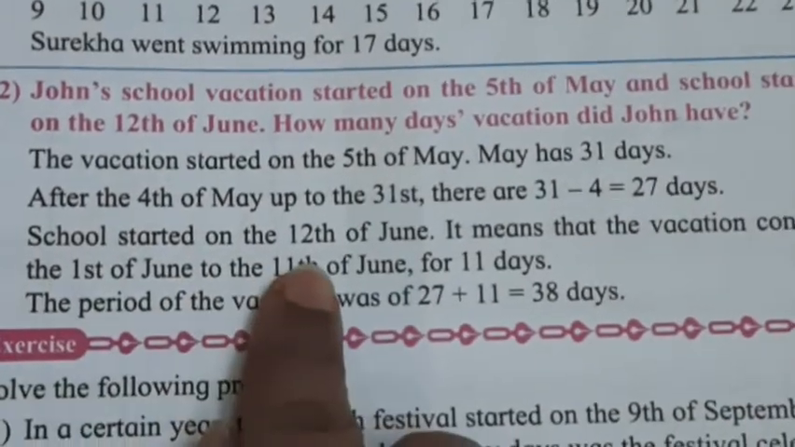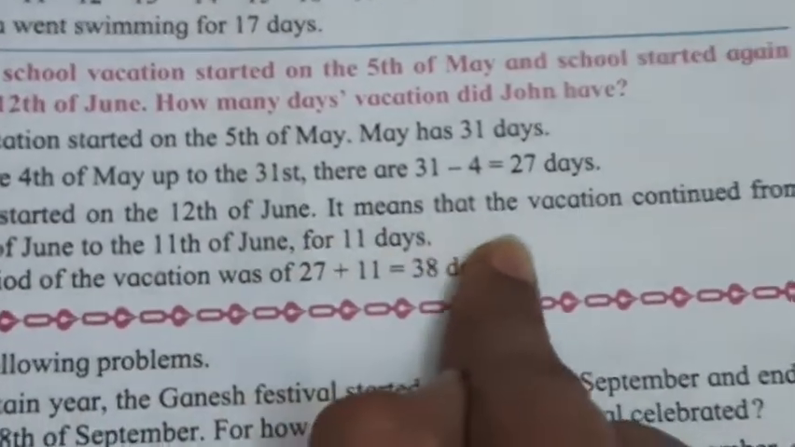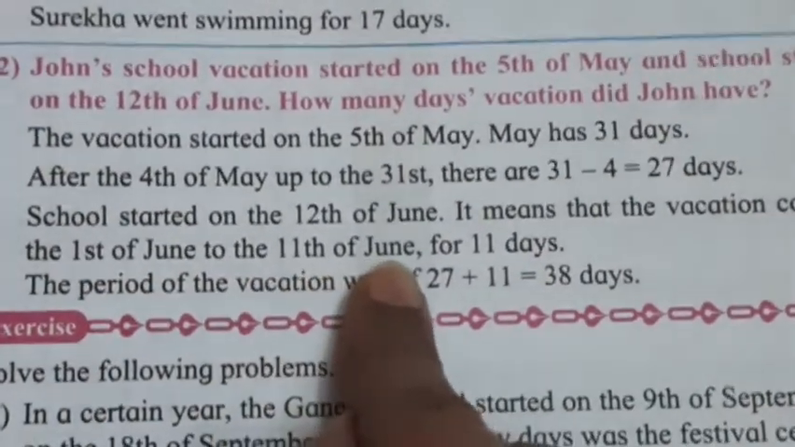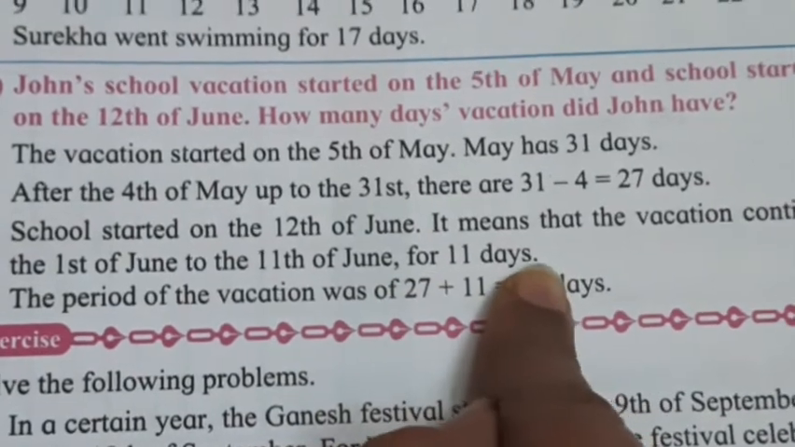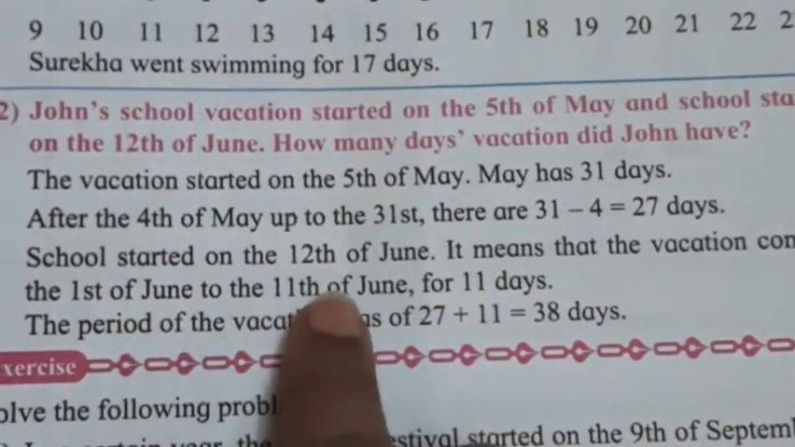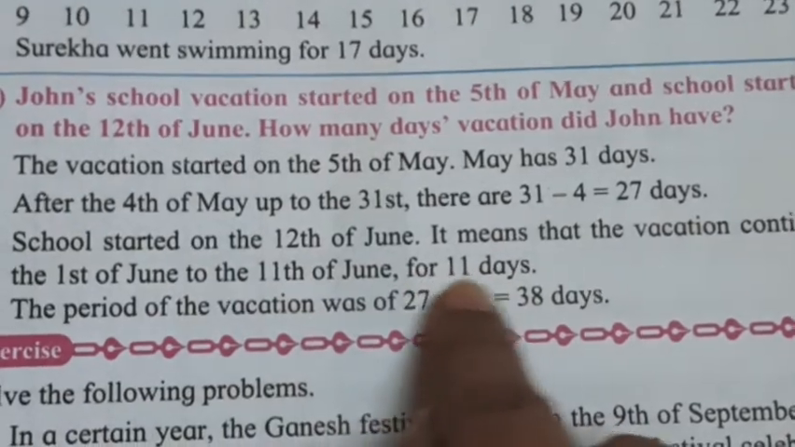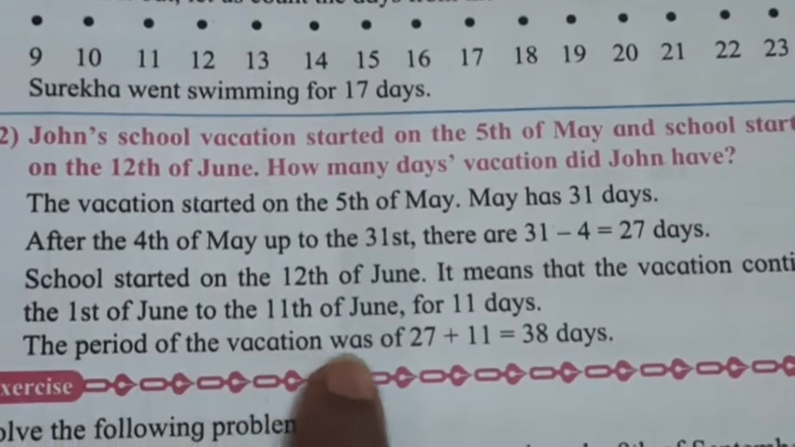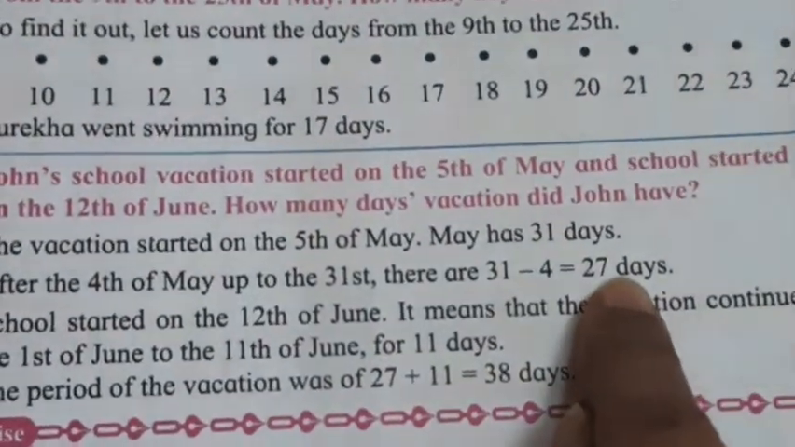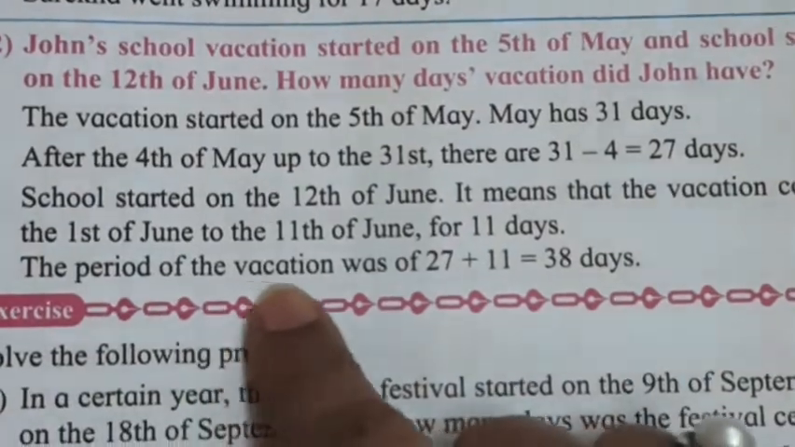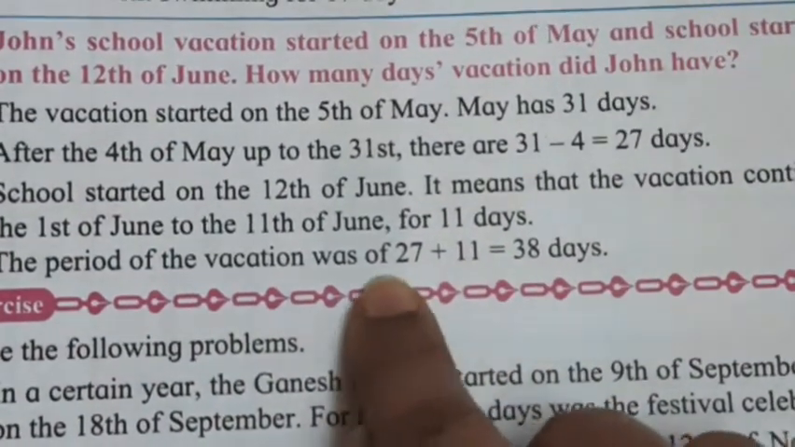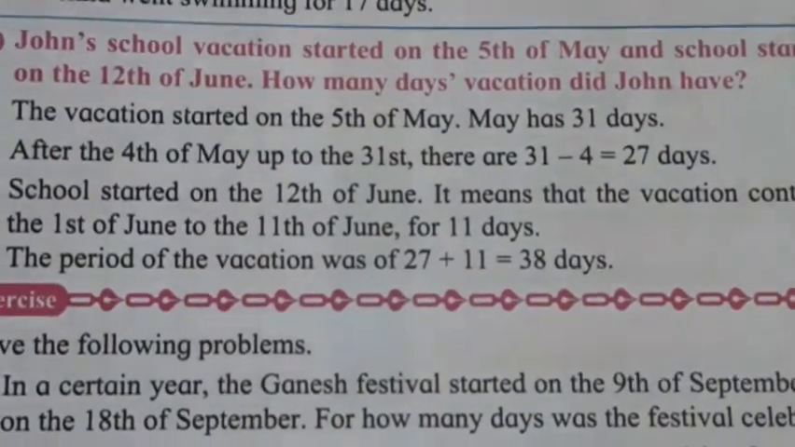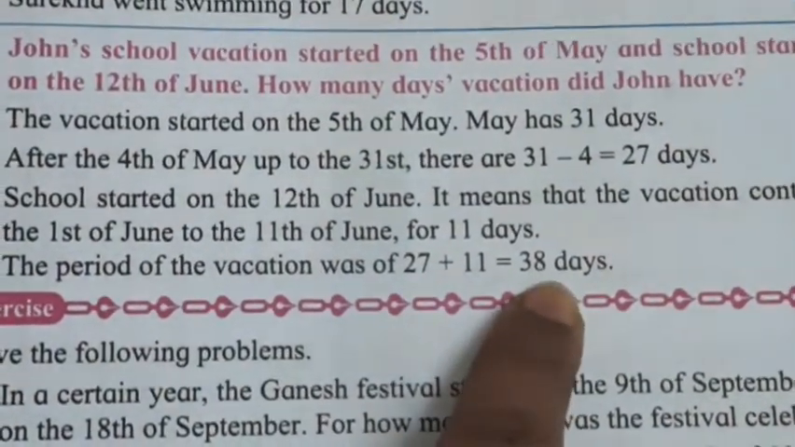Now school started on the 12th of June. It means that the vacation continued from the 1st of June till the 11th of June, and that makes 11 days. Okay, from the 1st of June till the 11th of June makes 11 days in the month of June. The period of the vacation was, so now May month's 27 days and June month's 11 days. So 27 plus 11 gives you 38 days. So this way we found out that John had vacation for 38 days.